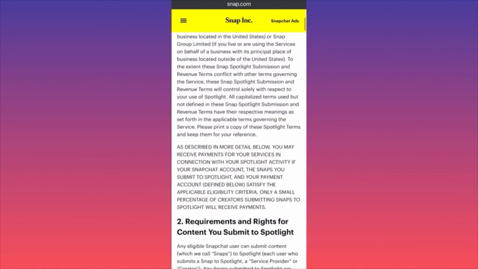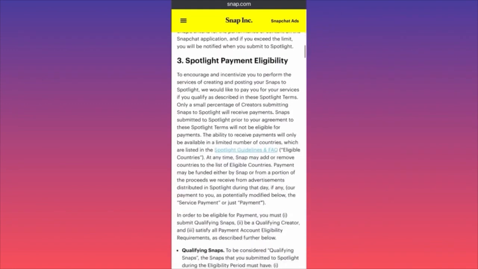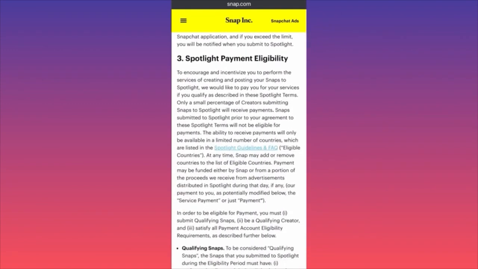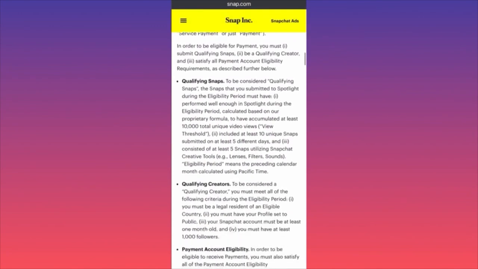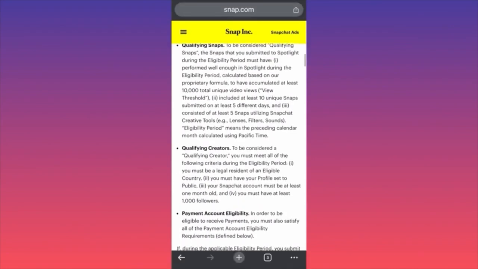So the most important part over here is that there are changes to the requirements and the rights to the content that you can submit. Also, there are changes in the way in which the content will be handled. You have to use particular elements to be eligible and satisfy the requirements. First things first, very important. For the creators, to be qualified you should fall under an eligible country. So you want to make sure that your country is part of the eligibility list, otherwise you're not going to be able to apply even if you meet any of the other criteria.